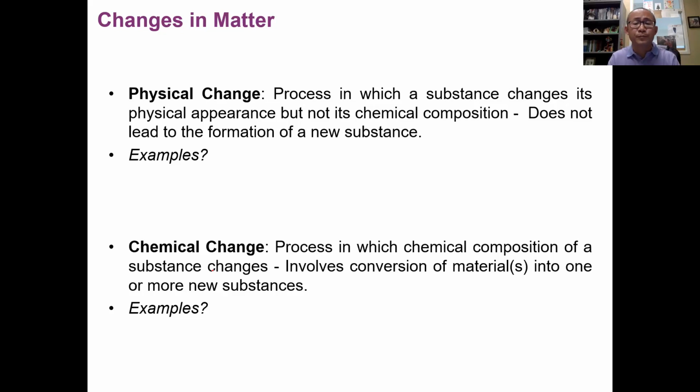Okay, another change that is similar to the previous concept as well is called chemical change. In chemical change, the difference is before and after the change, the chemical composition of the substance is changed, or we say the identity of the substance changed. What does it mean for identity to change? It means the substance changes into a new substance. So the process of chemical change involves the formation of a new substance, either one new substance or more new substances. If that's the case, we call the change chemical change.